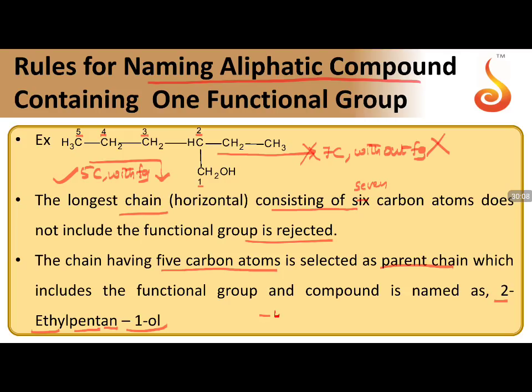So the alcohol is named as OL. Whenever OL has come, you have pent plus ol, pentanol. So ethyl pentanol is the name of the compound. So this is how the naming of the compound takes place.